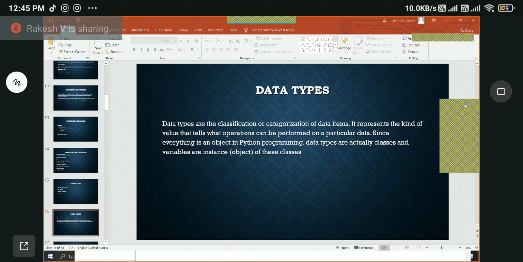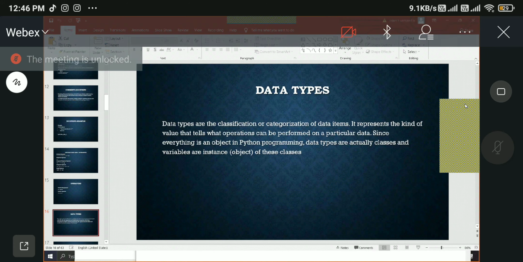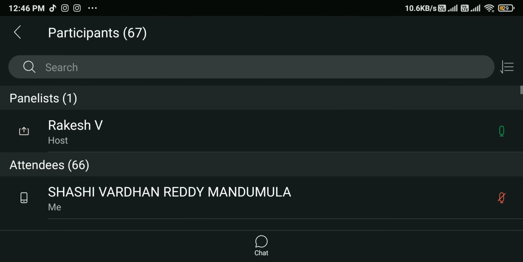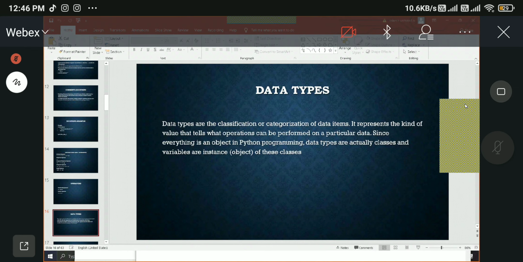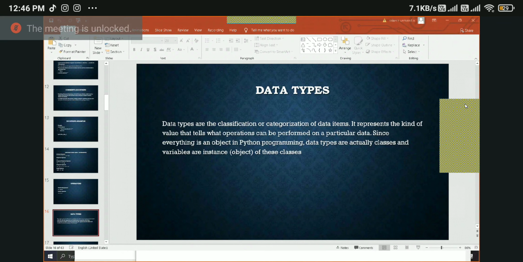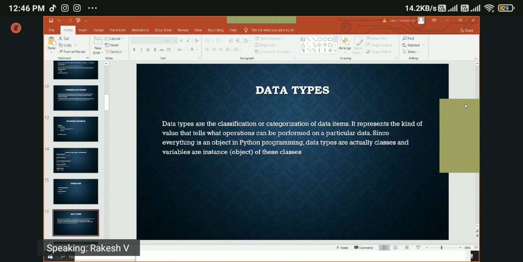Based on the data type, we can perform particular operations, because on strings you can't perform arithmetic operators. If you know what kind of data you have, based on that, you can do the operations.